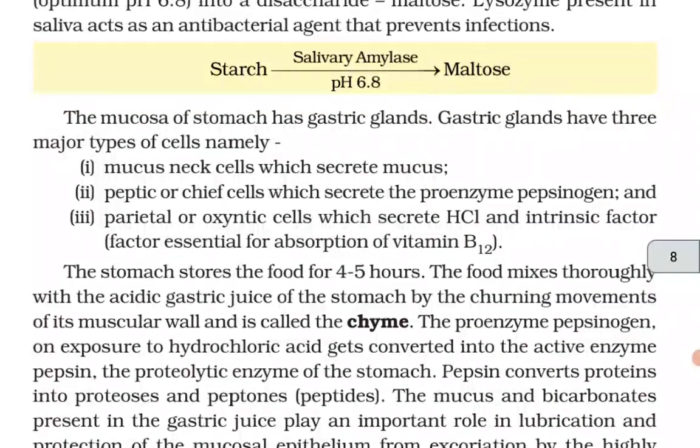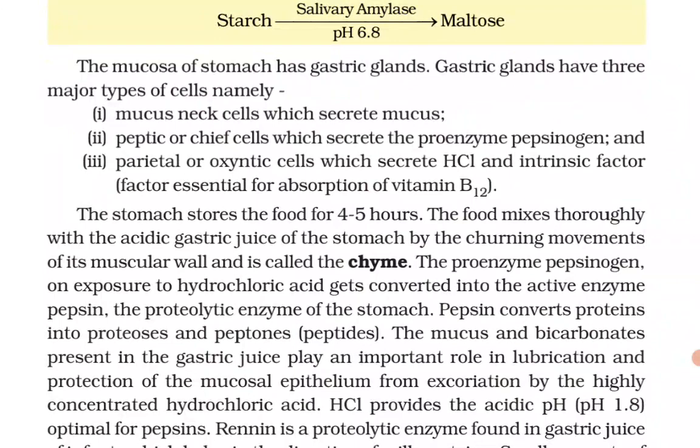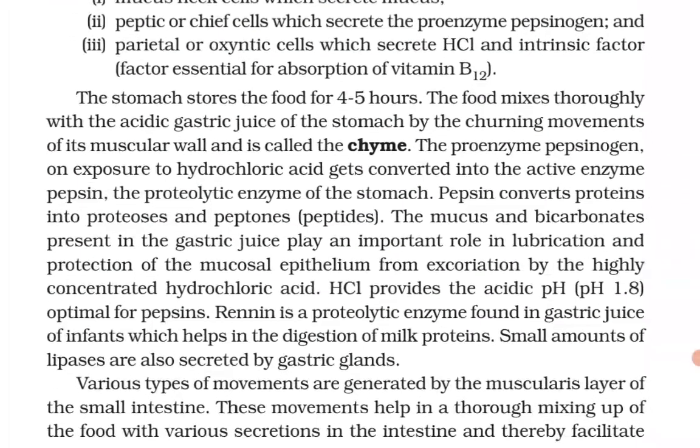The mucosa of the stomach has gastric glands. Gastric glands have three major types of cells, namely mucous neck cells which secrete mucus, peptic or chief cells which secrete the proenzyme pepsinogen, and parietal or oxyntic cells which secrete HCl and intrinsic factor essential for absorption of vitamin B12. The stomach stores the food for 4 to 5 hours. The food mixes thoroughly with the acidic gastric juice of the stomach by the churning movements of its muscular wall and is called the chyme.